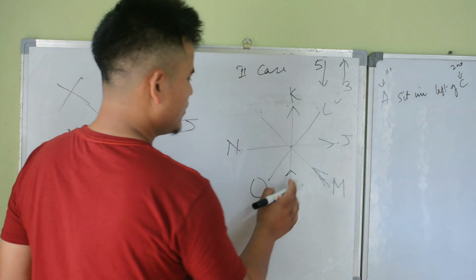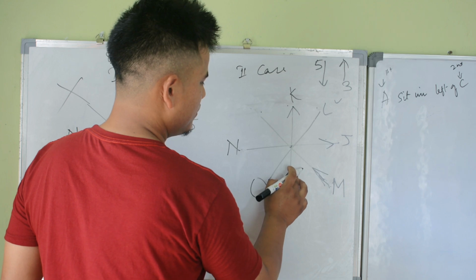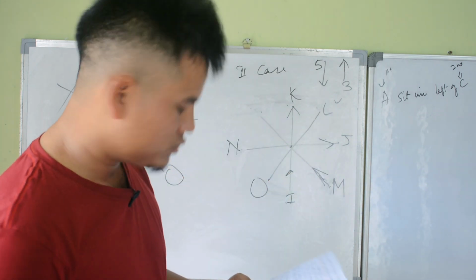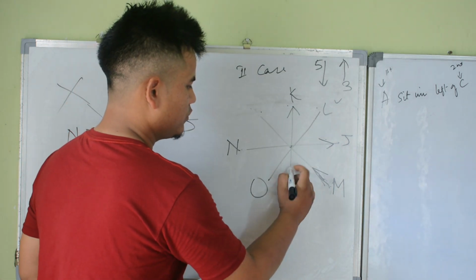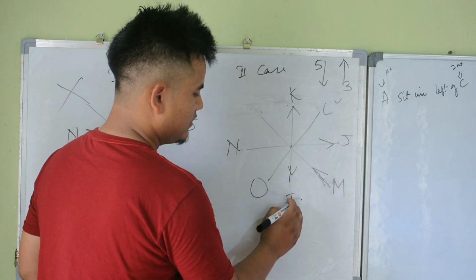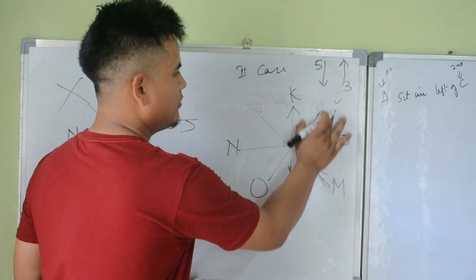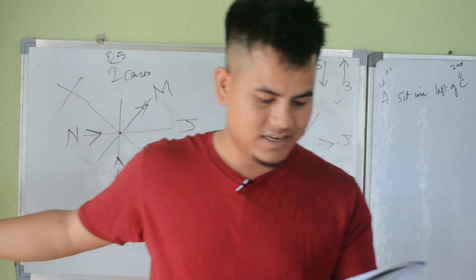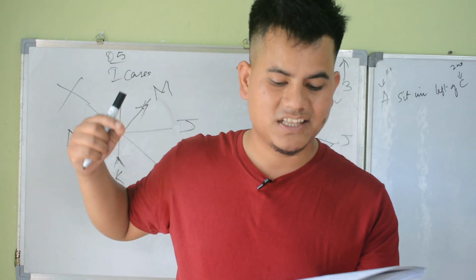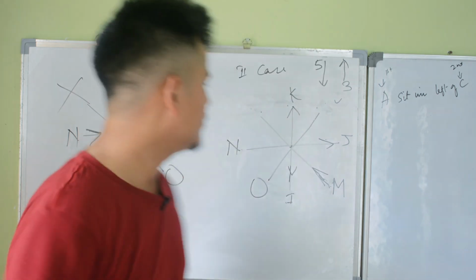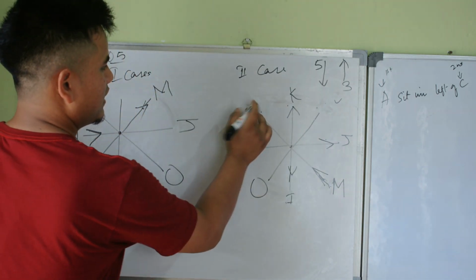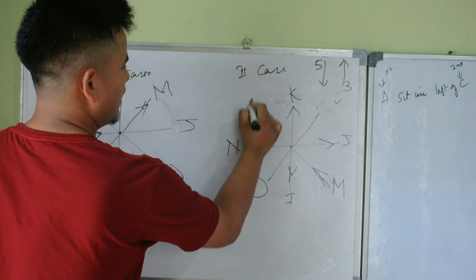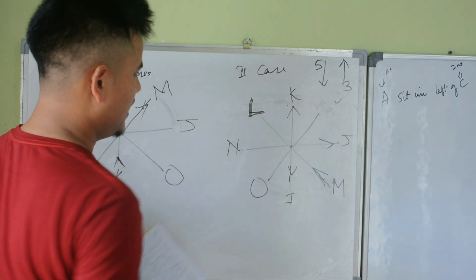L sitting third to the right of I who is not facing the center. I who is facing away from the center. Question: L is sitting third to the right, third to the right, first, second, third.